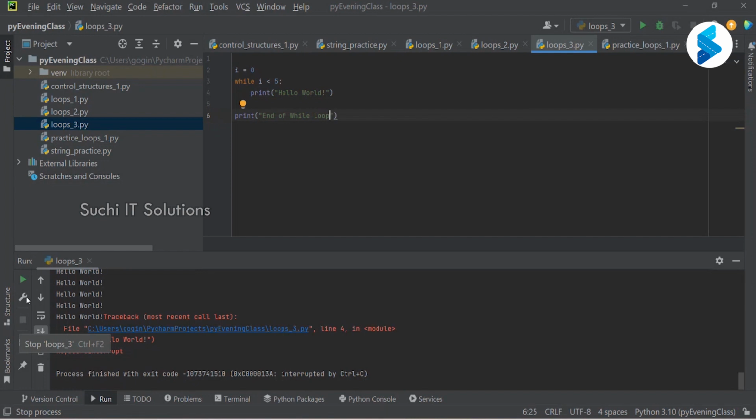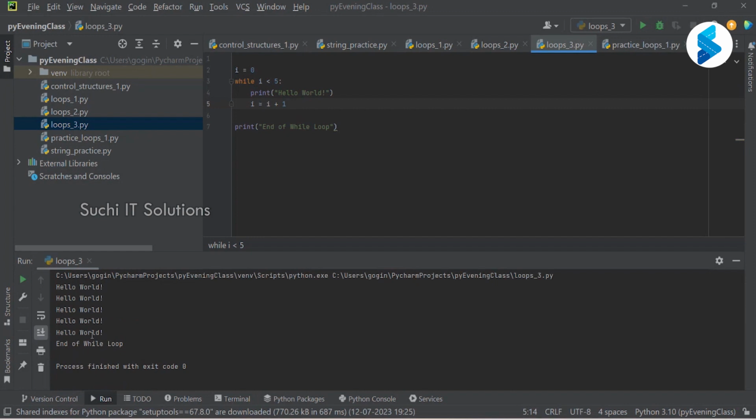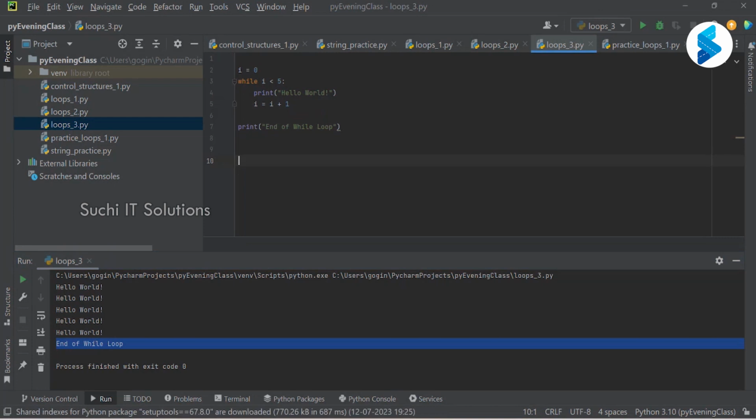Okay. Now instead of this, what I will do is i is equal to i plus 1. Now let us see. It printed 5 times, and then it said end of while loop, which means the while loop is exited, the while loop is terminated. Are we clear? Yes, sir.